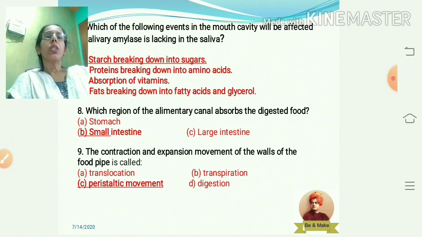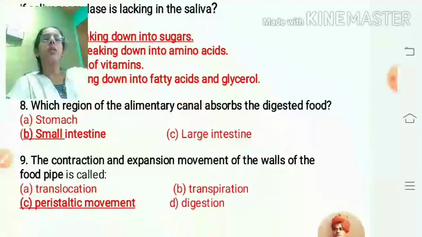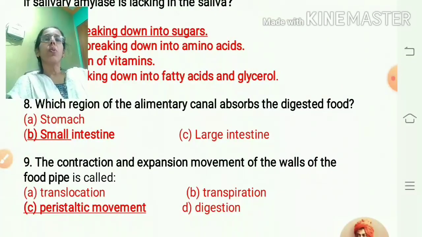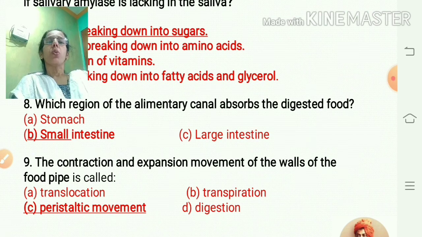Which region of the alimentary canal absorbs the digested food? Now you know the alimentary canal has different parts: mouth, after mouth there is esophagus, then stomach, duodenum, small intestine and large intestine. Here the digested food material gets absorbed in the walls of the small intestine. Therefore, the answer is small intestine.